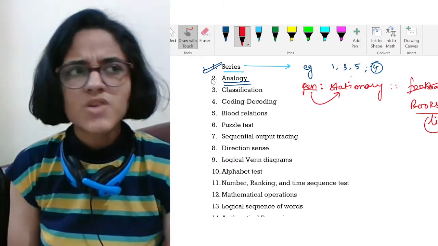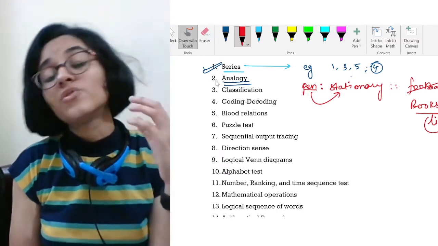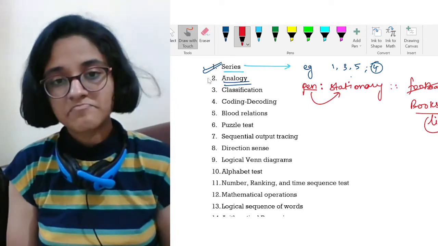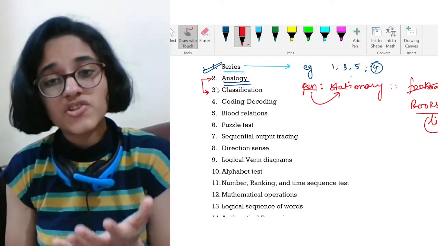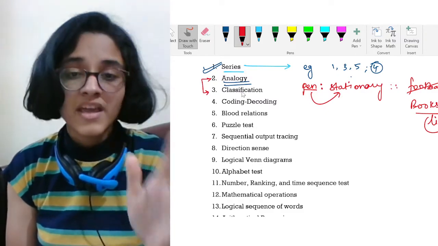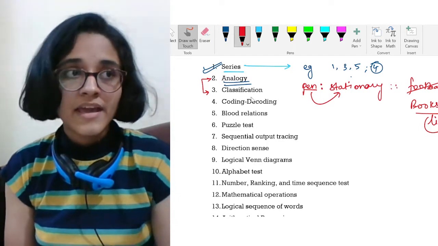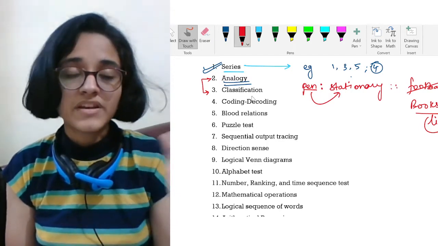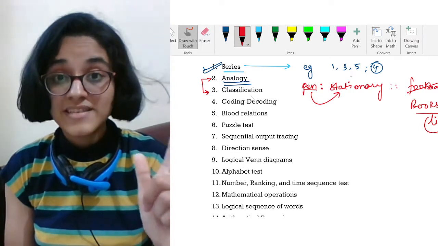You get so many types of analogies, and it is a tedious job to solve analogy because you need to remember things in this chapter. Also, you need to remember things in classification. I mean, classification and analogy are really similar. In classification, they will ask you to pick the odd one out. They will give you five different names of animals, like lion. Hear me, listen very carefully.